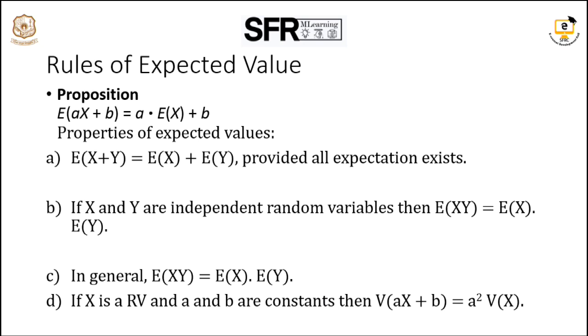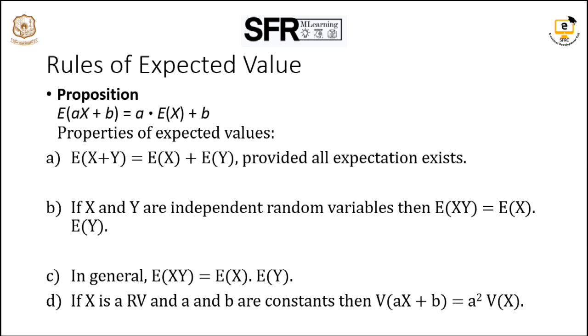Then X is a random variable, plus the second quantity E of b is also b, where b is a constant. This is one property of the expected value.